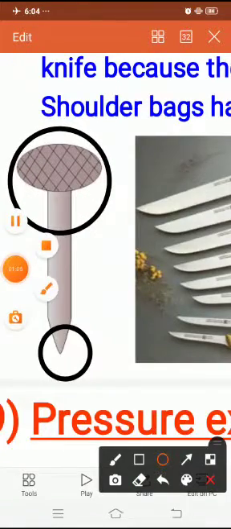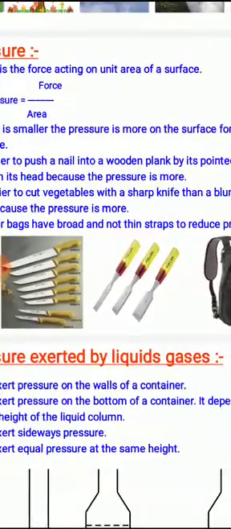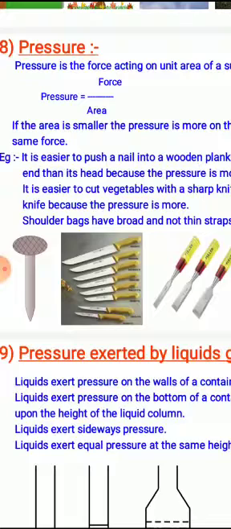Whenever you hit it, it will be very easy for us to push the nail into the wooden plank rather than by its head part, because the pressure is more at the pointed end when compared to the blunt or the head part.